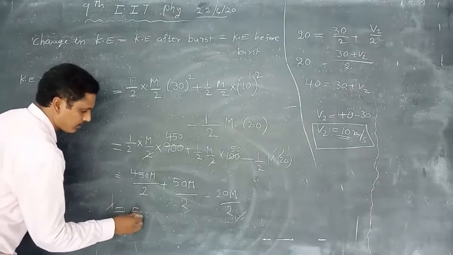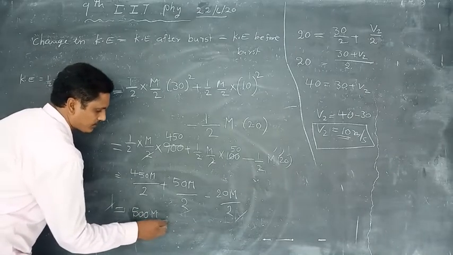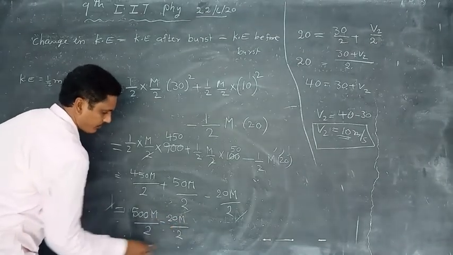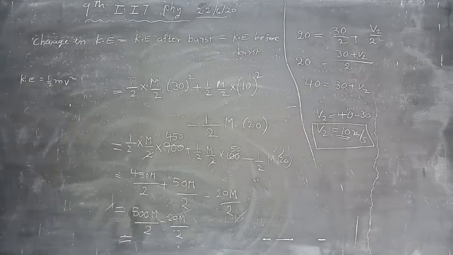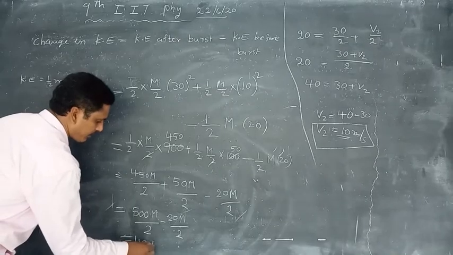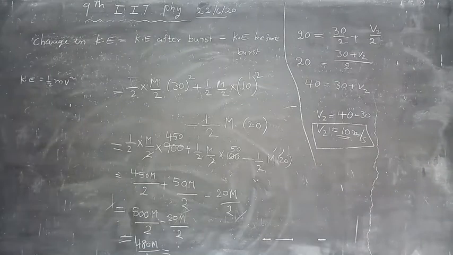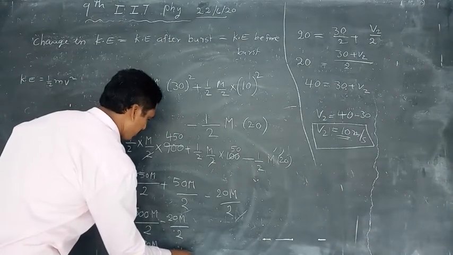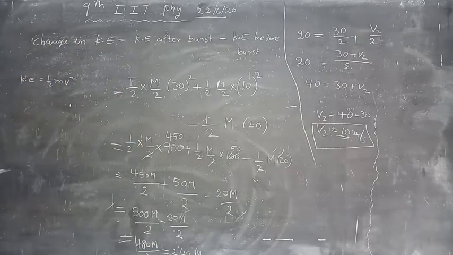500 m by 2 minus 20 m by 2 that is equal to 480 m by 2, that is equal to 240 m.